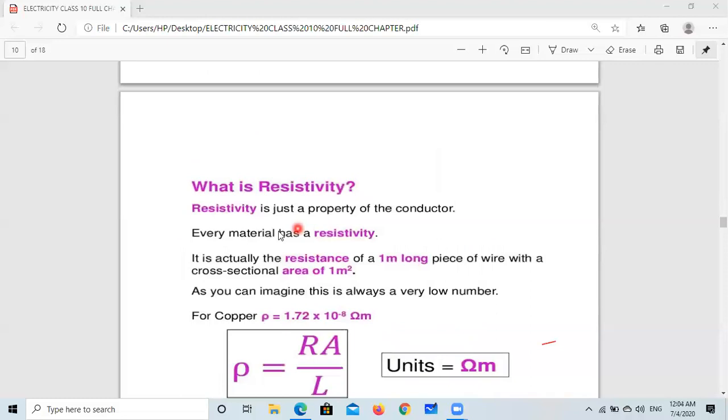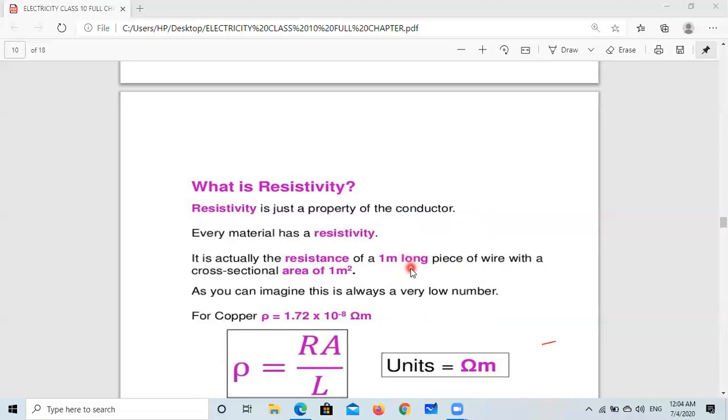Now we want to define the resistivity. We can say resistivity is just a property of the conductor. Every material has resistivity. It is actually the resistance of a 1 meter long piece of wire with a cross-sectional area of 1 meter square. Initially when I told you 1 meter, 2 meter, 3 meter lengths of silver will have different resistance. But now this is fixed. We have to take only 1 meter of silver.